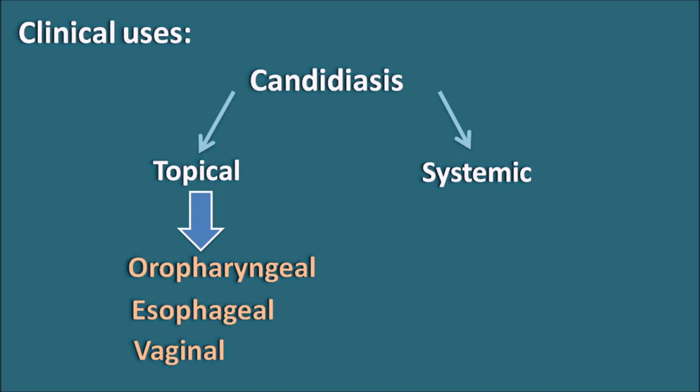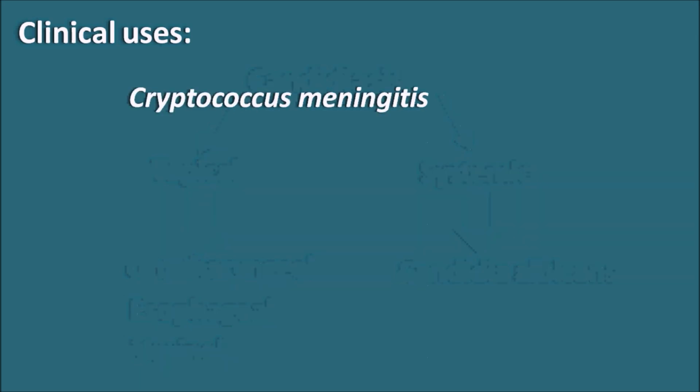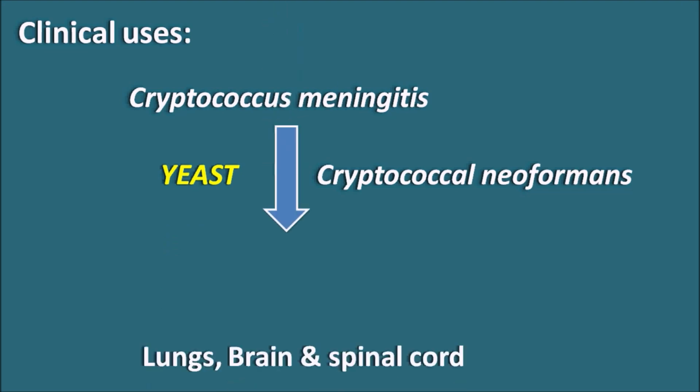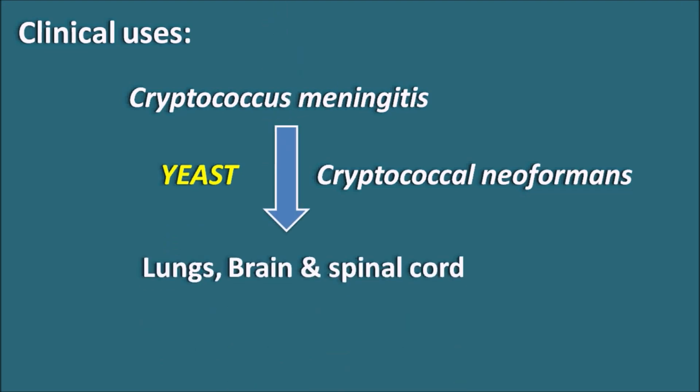And among the systemic candidiasis, one of the important ones is Candida albicans. This organism produces a fungal infection at the gut flora, which can be treated by fluconazole. And another important one is Cryptococcus meningitis. Cryptococcus meningitis is caused by Cryptococcus neoformans. This organism is a yeast-like fungus which can affect various tissues like the lungs, brain and spinal cord.